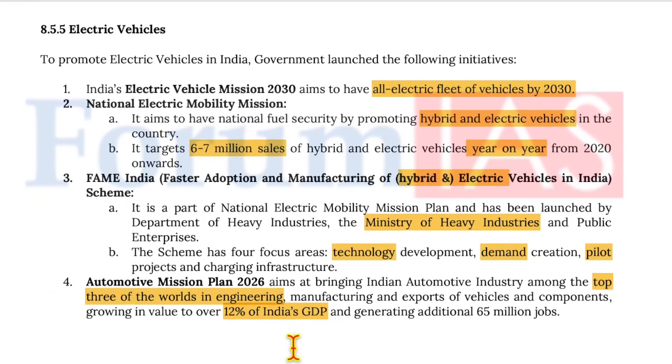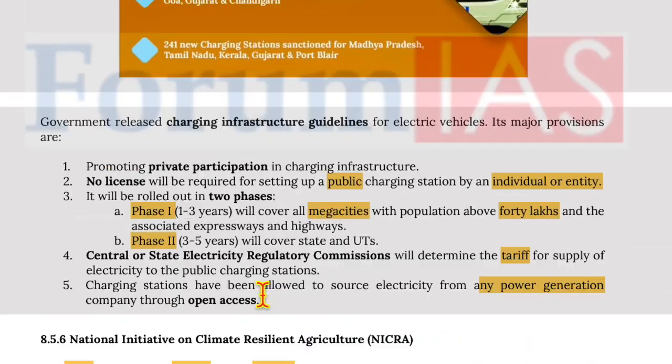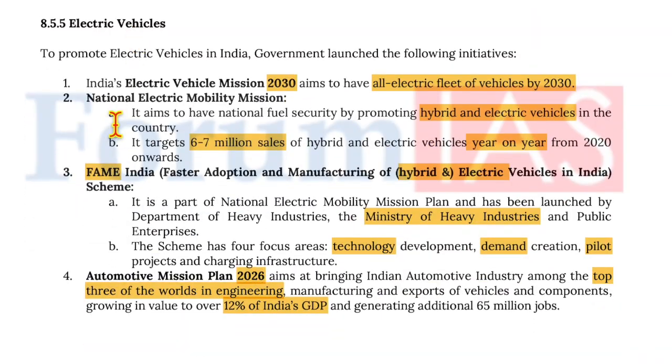Now, moving on to electric vehicles. To promote electric vehicles, the government launched the following initiatives: India's Electric Vehicle Mission 2030, National Electric Mobility Mission, FAME India, and Automotive Mission Plan 2026. So, India's Electric Mission 2030 aims to have an all-electric fleet of vehicles by 2030. I think it's for government vehicles only.